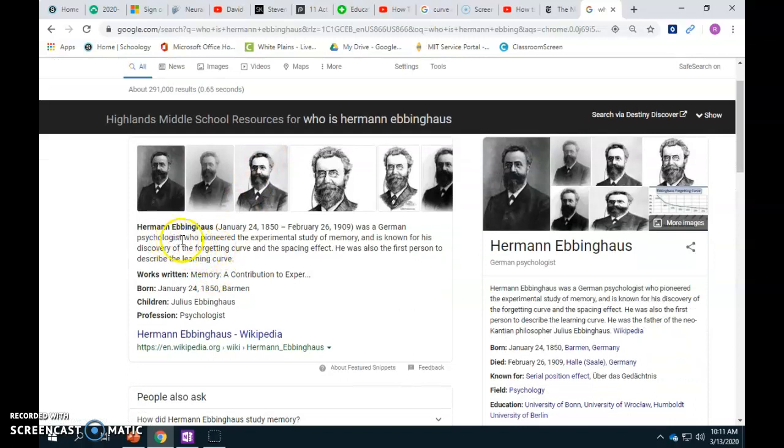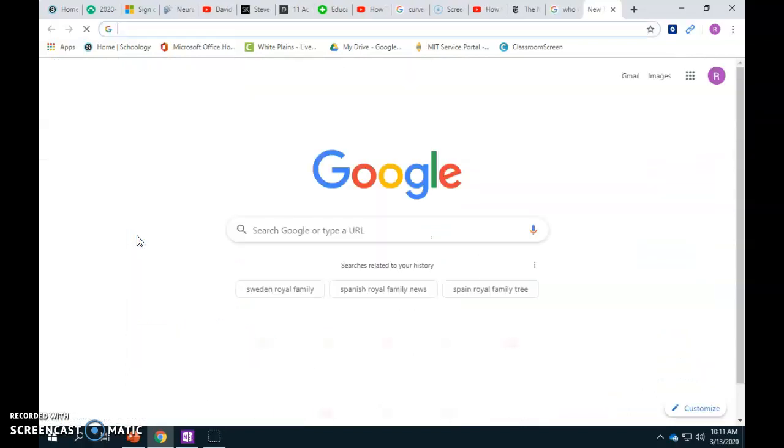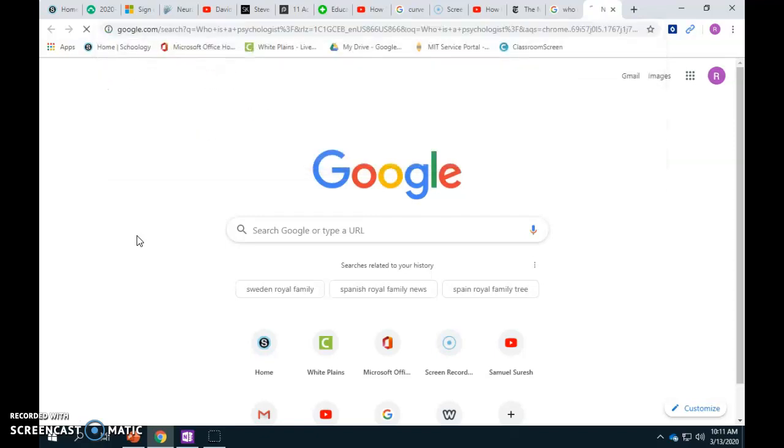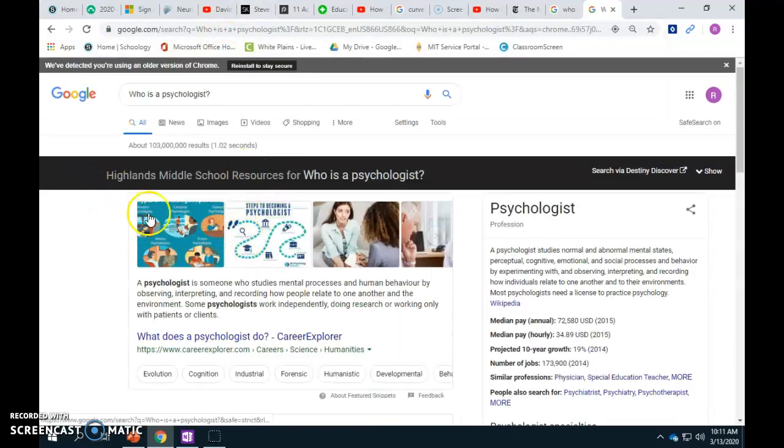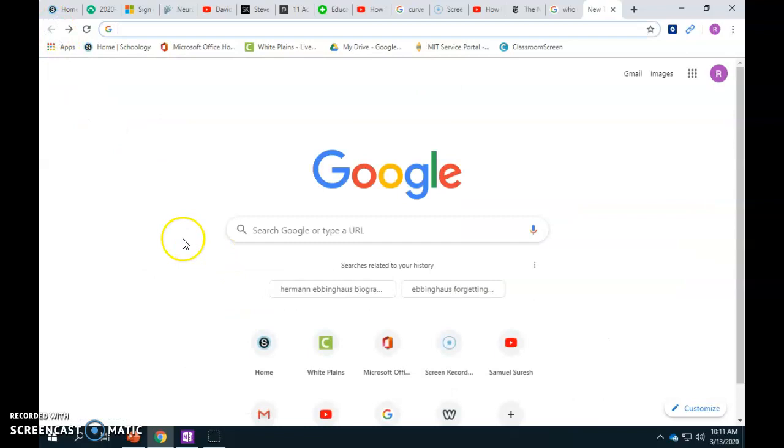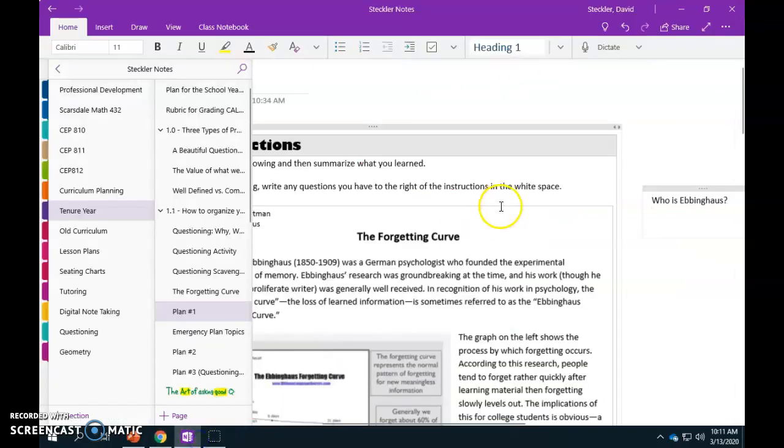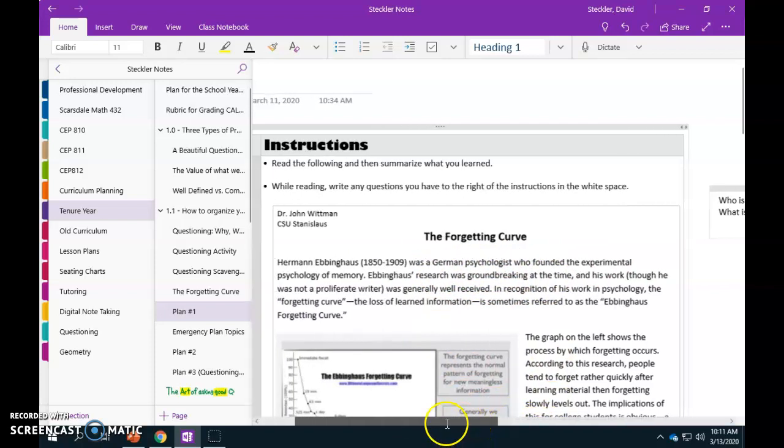And he's a German psychologist. If you don't know what a psychologist is, then you say, who is a psychologist? And you do the same idea until you understand who he is at a very base level, and then you go back to your lesson and continue adding those questions. What is psychology? And then you keep doing this. His research was groundbreaking. His work, although he was not a proliferate writer, what does proliferate mean? So you ask the question.